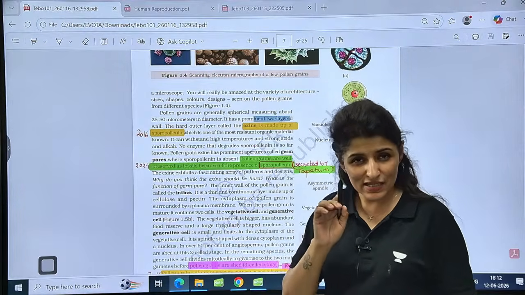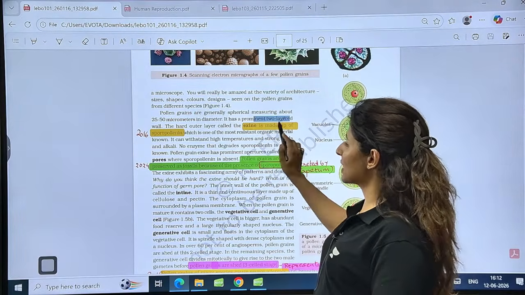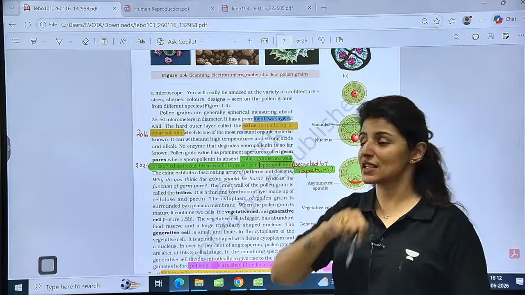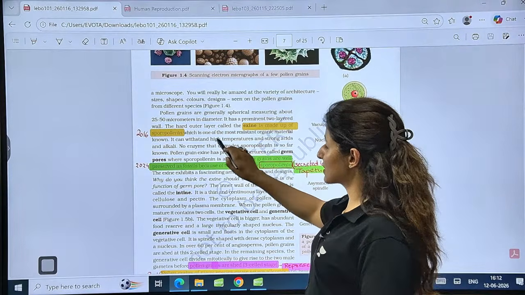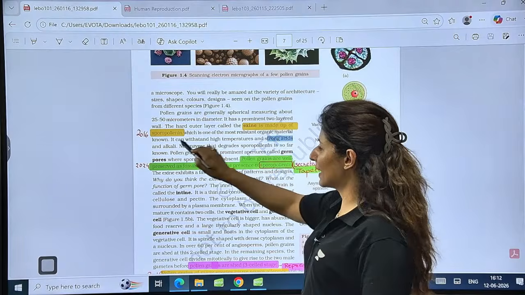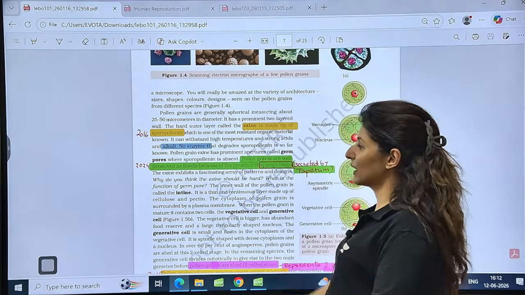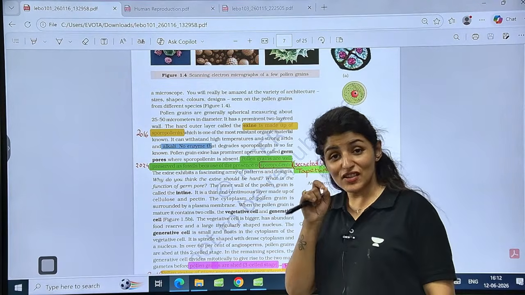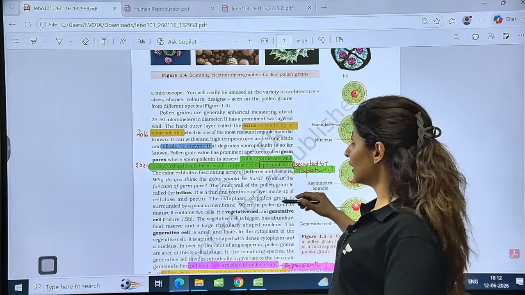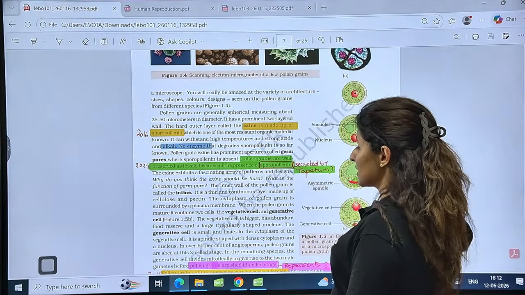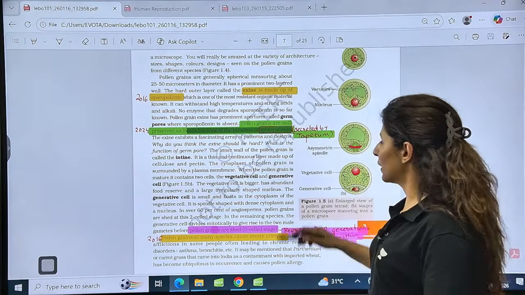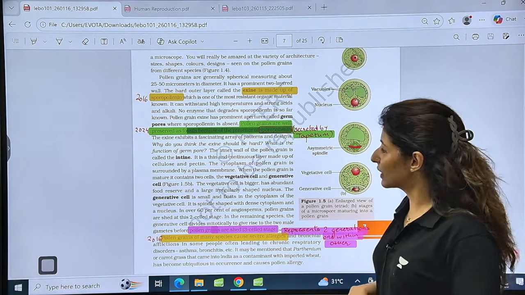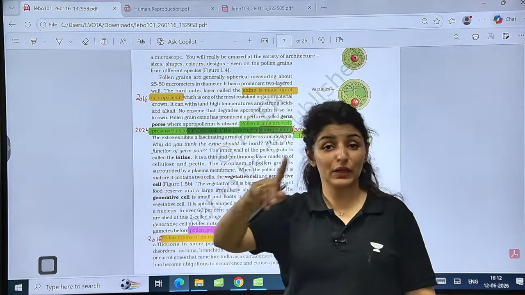The outer layer is exine, inner layer is intine. Exine is made up of sporopollenin, a 2016 question. One of the most resistant organic substances, it can withstand high temperature, strong acid, alkali. No enzyme can degrade it. Because of such resistant nature of sporopollenin, pollen grains are well preserved as fossils. And who secretes it? It is secreted by tapetum. This was asked in 2024.